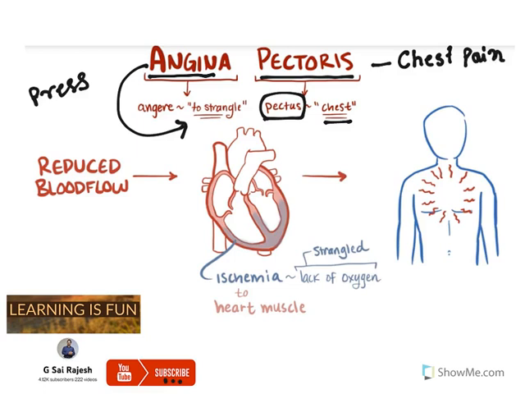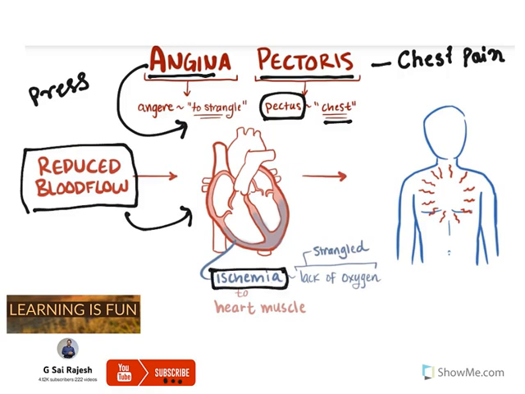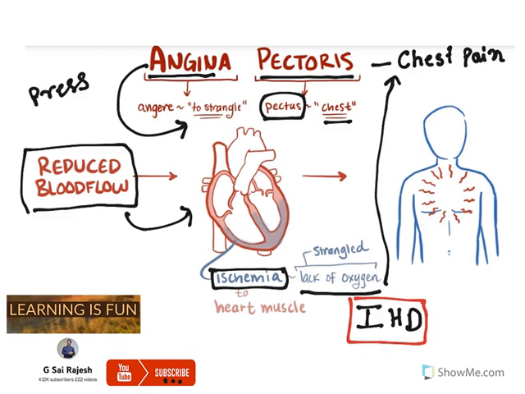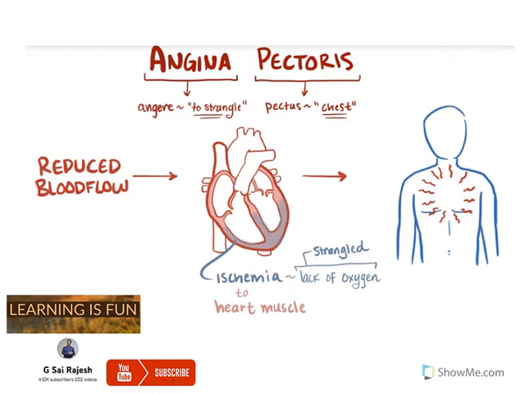Now, why this condition occurs is when there is reduced blood flow to the heart, that results in a condition known as ischemia. This is known as ischemic heart disease. When blood flow is reduced, oxygen availability also reduces. That gives a kind of pain which is known as chest pain. So the underlying disease for angina pectoris is ischemic heart disease, and the symptom is chest pain. Reduced blood flow results in ischemia that causes chest pain.